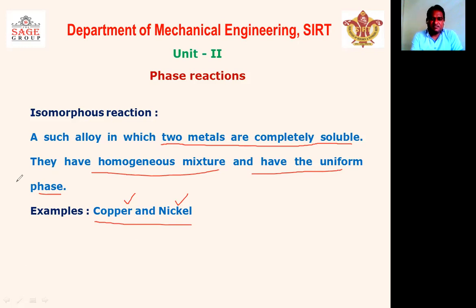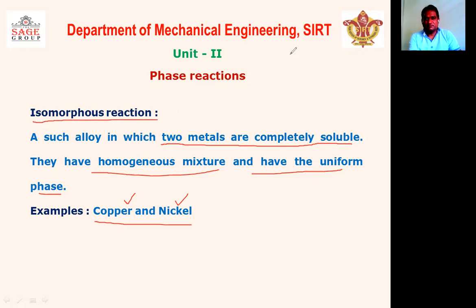A reaction takes place in this system. That reaction is known as the isomorphous reaction, and it shows that the phase transforms directly from liquid to solid.